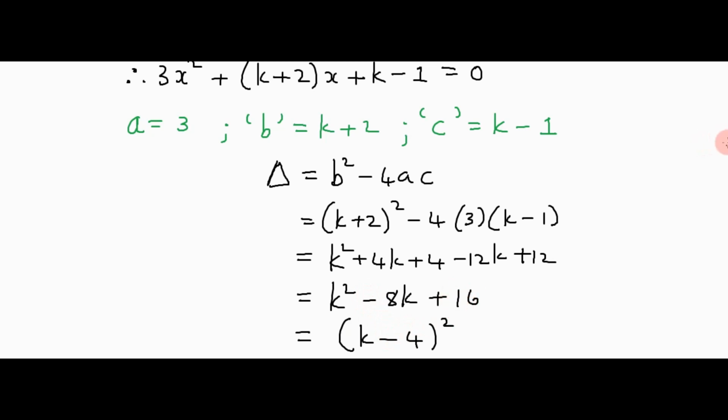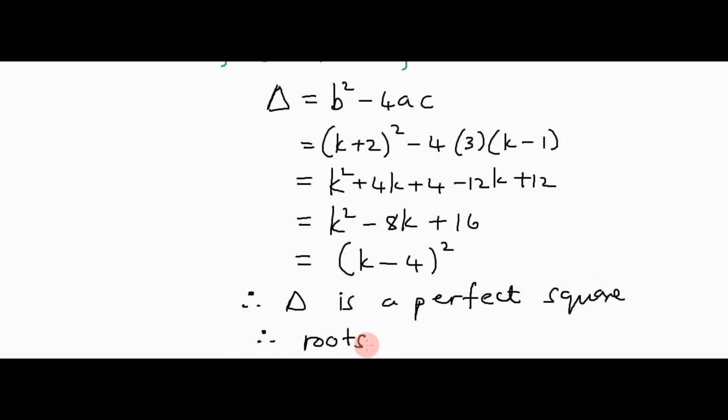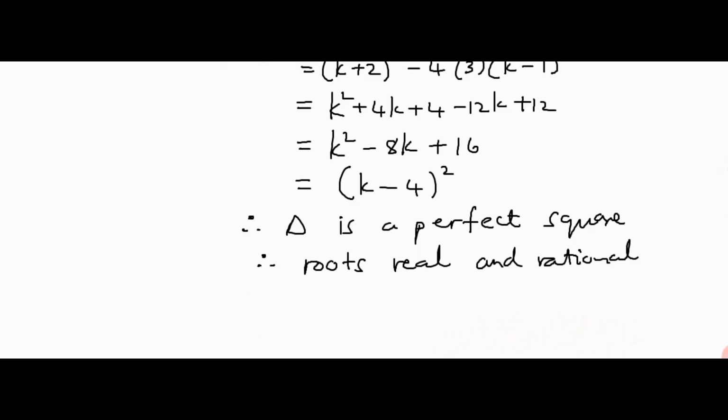So we see that delta is a perfect square. And therefore, the roots are rational and real. So the roots are real and rational for all values of k. So for all k, an element of real numbers.